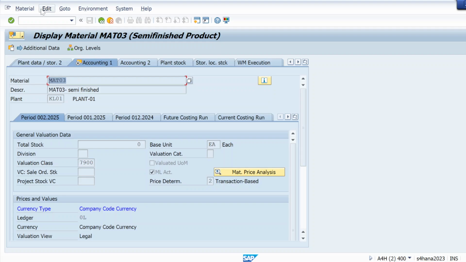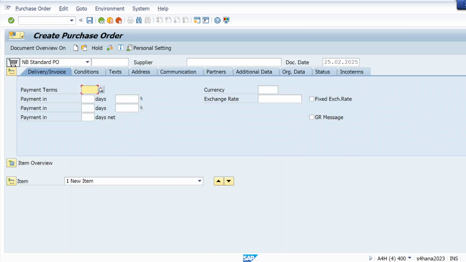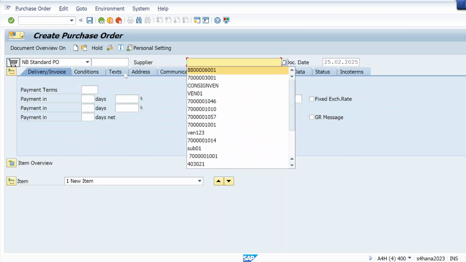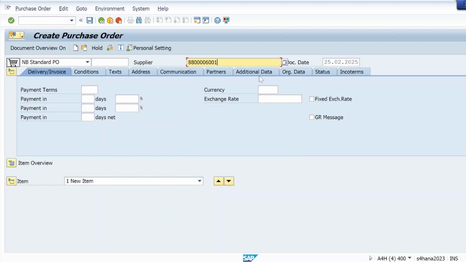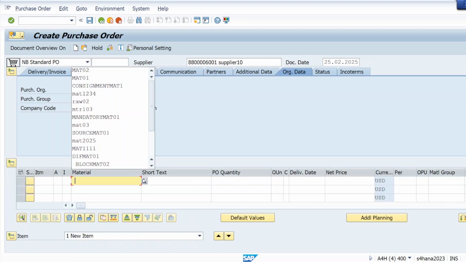Okay, let me show you. Let me create a fresh PO with ME21N by taking material MAT03. Let me take any supplier and let me take org data here. Purchase group, company code, MAT03.